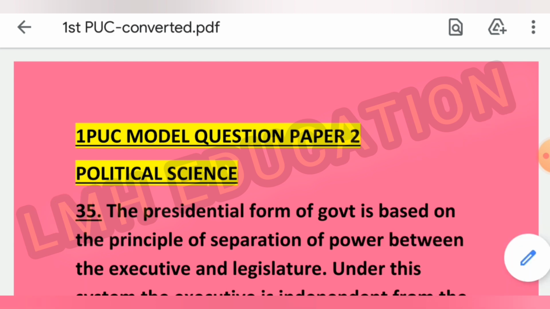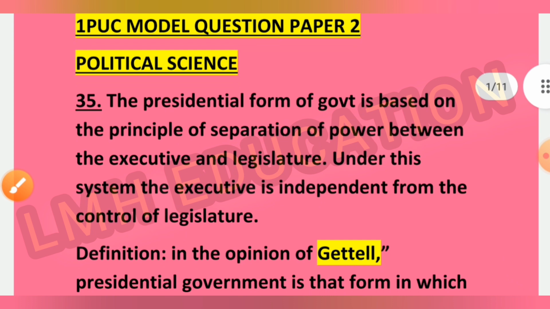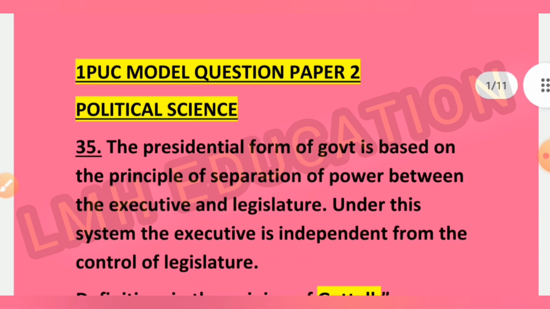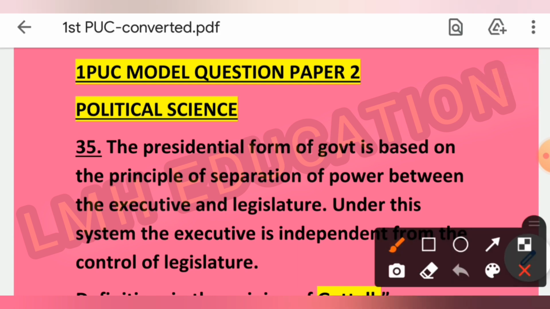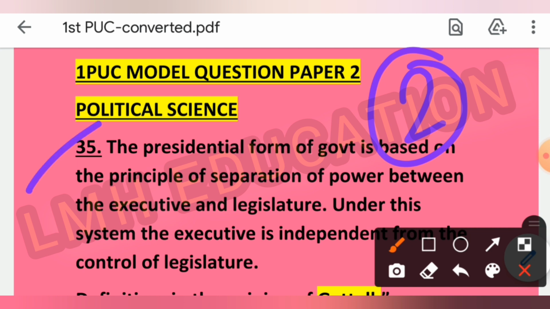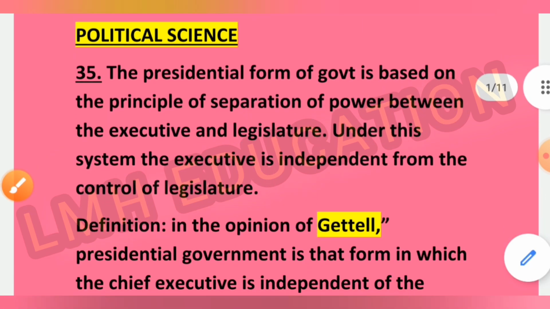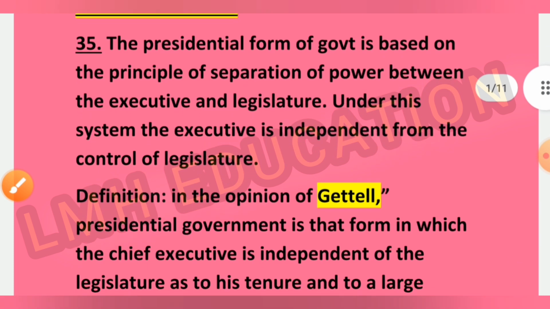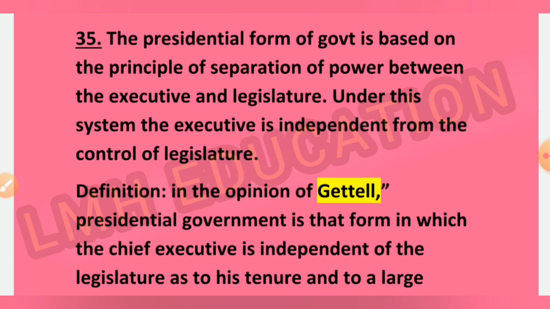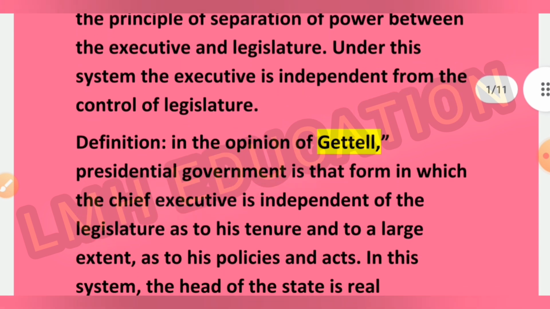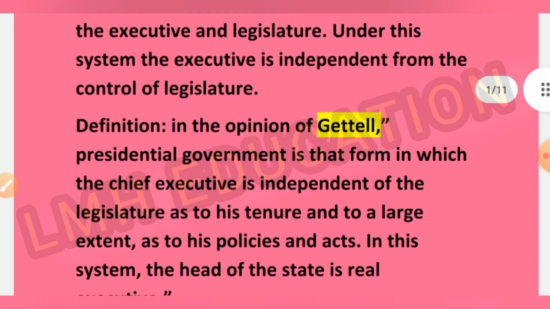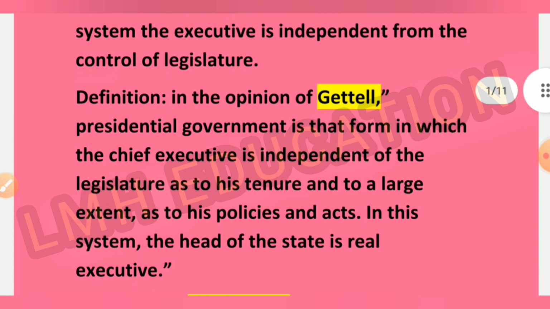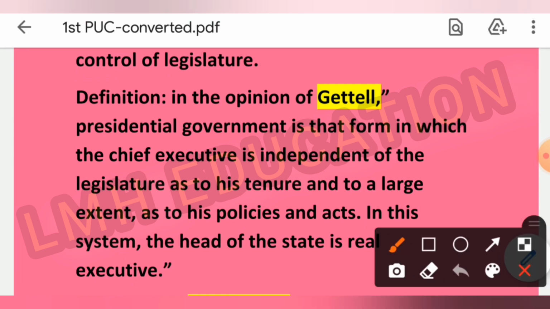So let's start. For question number 35, in this section you have to answer only 2 questions out of 4. The first question which we will discuss is question number 35. The presidential form of government is based on the principle of separation of power between the executive and legislature. Under this system, the executive is independent from the control of legislature. Here is the definition written, so you can write the definition also from here.